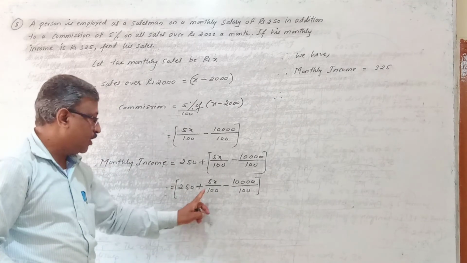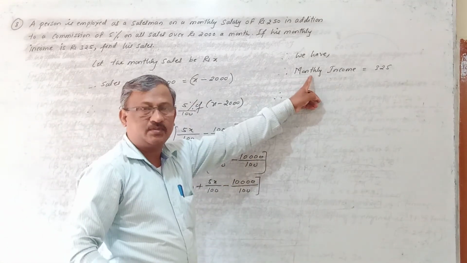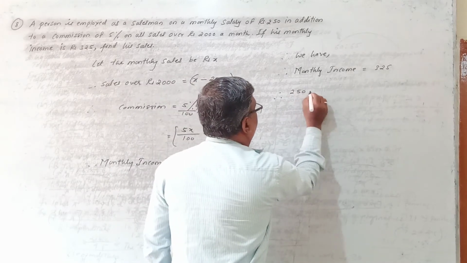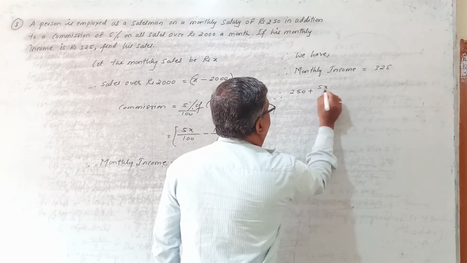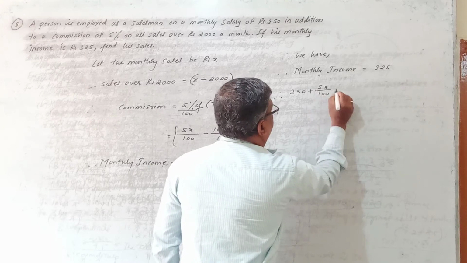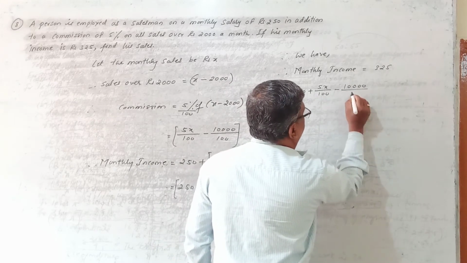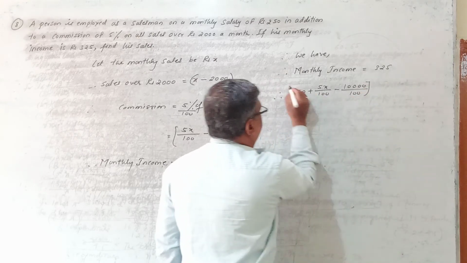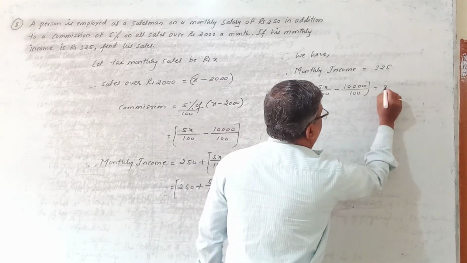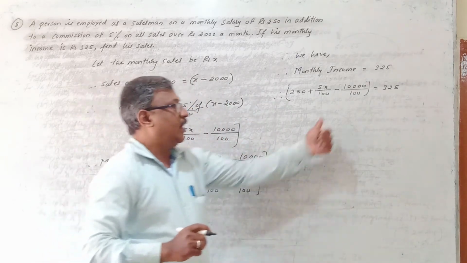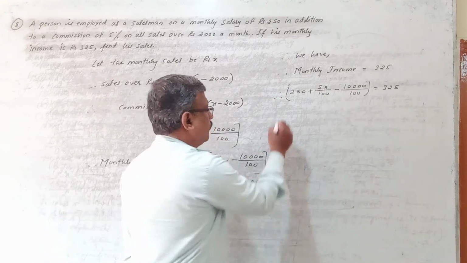So write this under this. So it is 250 plus 5x divided by 100 minus 10,000 divided by 100. This is equal to 325.